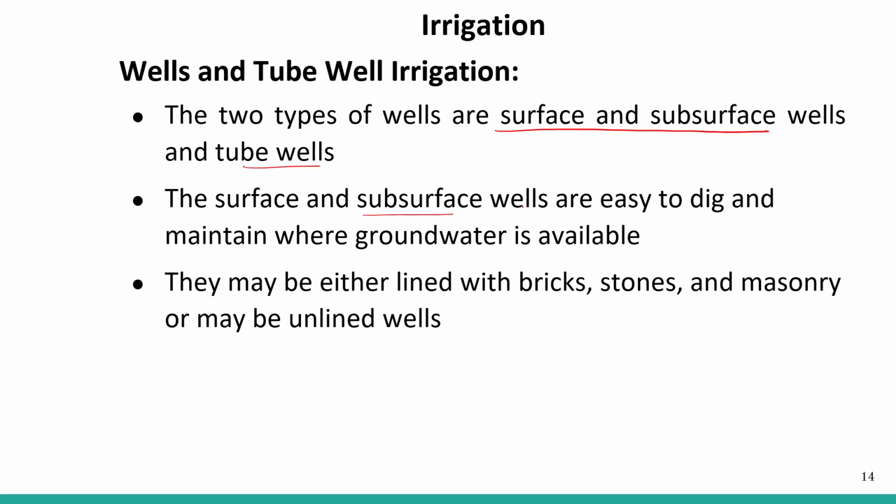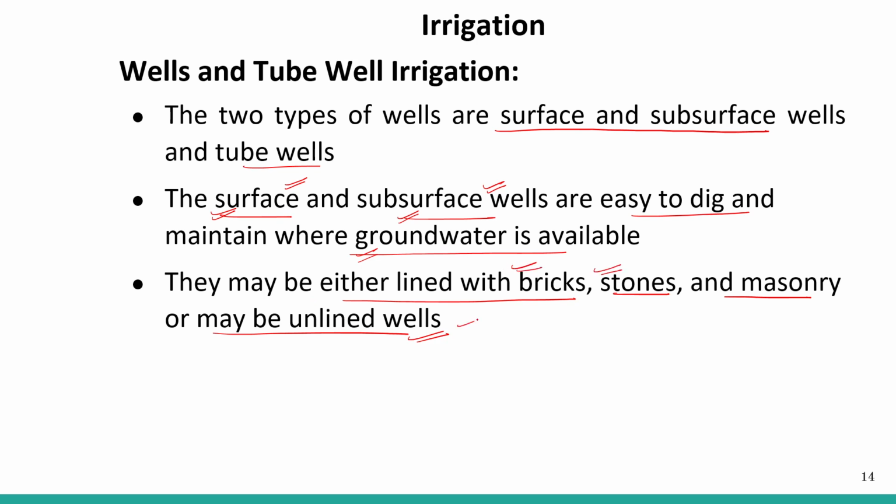The surface and subsurface wells are easy to dig and maintain where the groundwater is available. So we take out the groundwater with the help of surface and subsurface wells, which are easy to dig, right? They are maintained where the groundwater is available. They may be either lined with bricks, stones, and masonry, or may be unlined wells. So they can be properly lined with bricks or stones, or sometimes not lined at all.